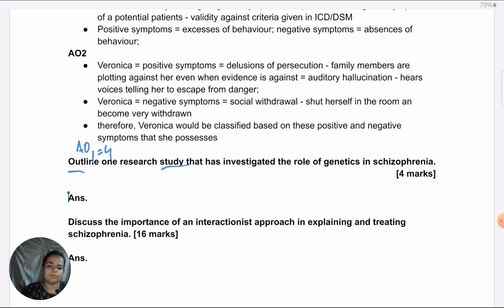In the paper there could alternatively be questions about research rather than research study. There you're free to give any theory also, so just read the question very carefully. For any study that is asked, unless they emphasize something like outline the procedure of the study or outline the results of the study, which they haven't done in this case, you have to give aim, procedure, results, conclusion.